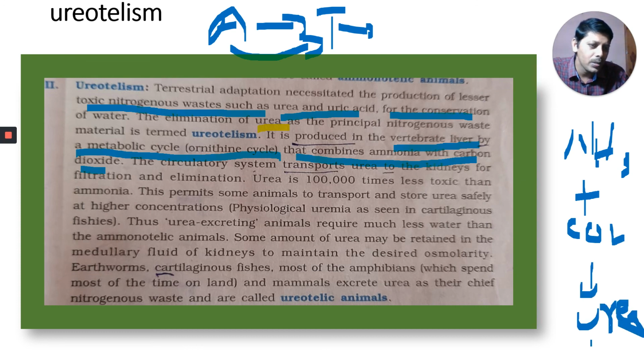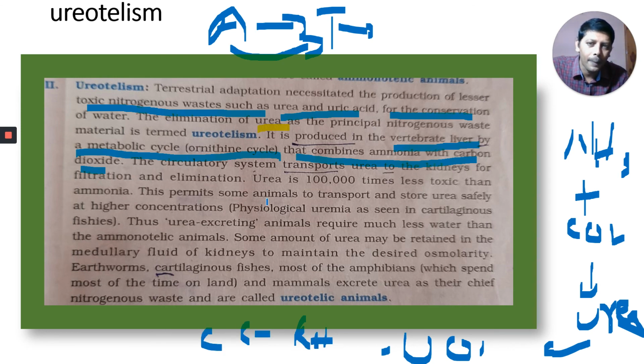This cycle is called the ornithine cycle, urea cycle, or Krebs-Henseleit cycle, which takes place in the liver.